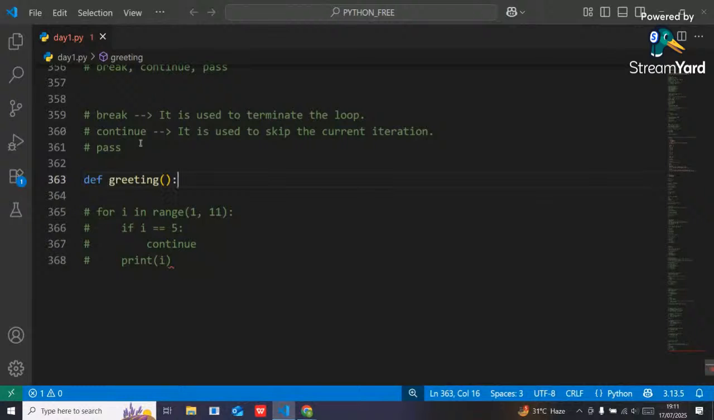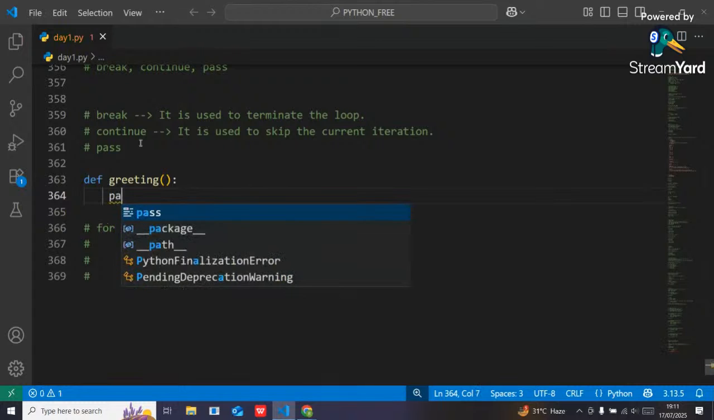Suppose you have a function called greeting, but you don't know what message I have to print. If you leave it as it is, it will throw an error, because you have declared the function but you have not defined it, meaning you have not written the function definition, right? So in this situation, I can use the pass keyword.